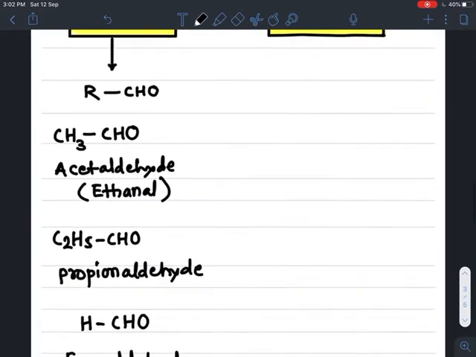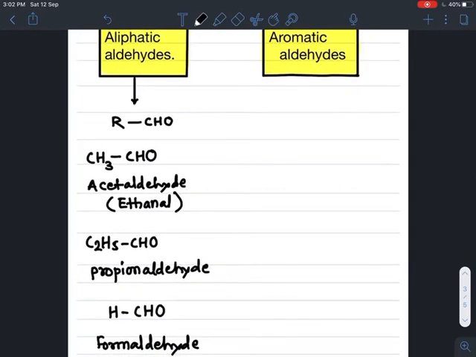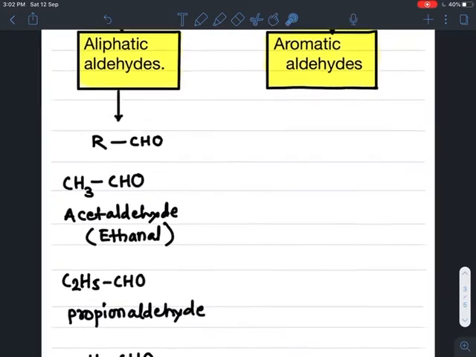So these are some aliphatic aldehydes. Aliphatic aldehydes means the aldehyde group, CHO group, attached to the open chain of carbon atoms. But in case of formaldehyde, no carbon atom is there, but again it is considered as aliphatic aldehyde. So these are some examples of aliphatic aldehydes.